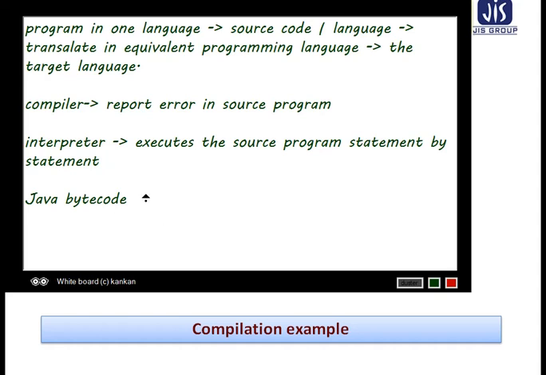So it is very useful to know how that will be converted to bytecode and with the help of what.